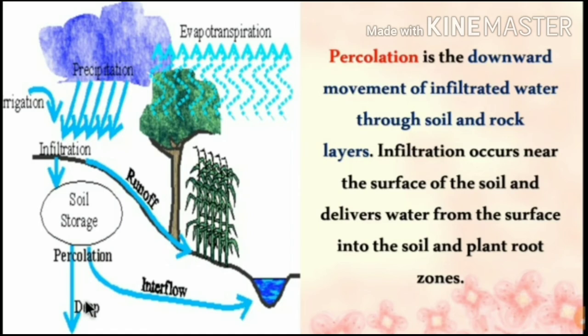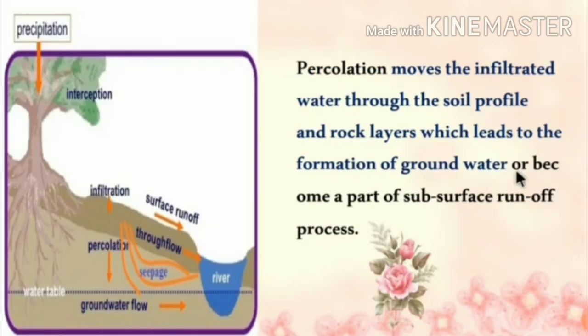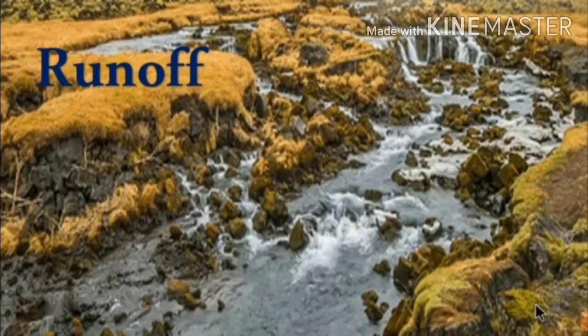Infiltration occurs near the surface of the soil and delivers water from the surface into the soil and plant root zones. But the percolation moves the infiltrated water through the soil profile and rock layers, which leads to the formation of groundwater or become a part of subsurface runoff process.